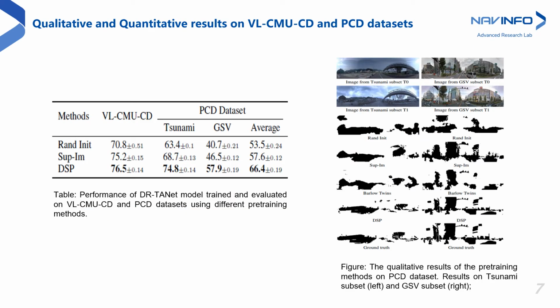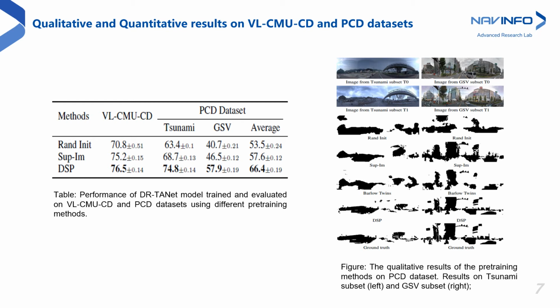The table shows the performance of the proposed pre-training methods evaluated on the VL-CMU-CD and panoramic change detection datasets. The results show that our DSP method can surpass the Barlow-Twins and the widely used ImageNet pre-training on both the datasets significantly. Moreover, it also alleviates the problem of domain shift caused by the transfer learning of the ImageNet weights pre-trained on datasets vastly different from that of scene change detection. Finally, these results show the effectiveness of the proposed invariant prediction objective and the change consistency regularization in minimizing the noise due to the significant viewpoint differences during the pre-training stage.